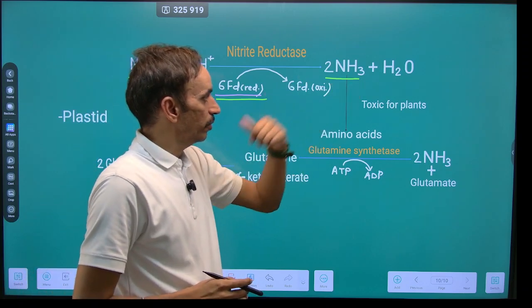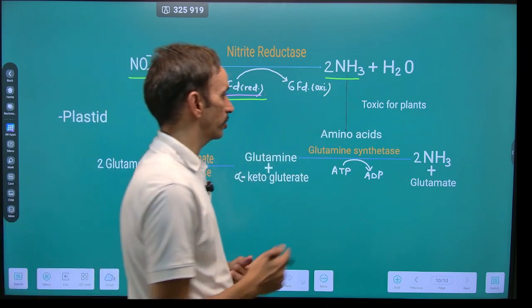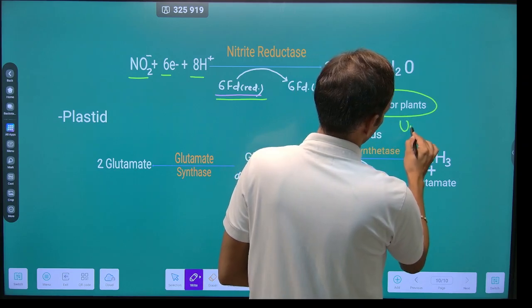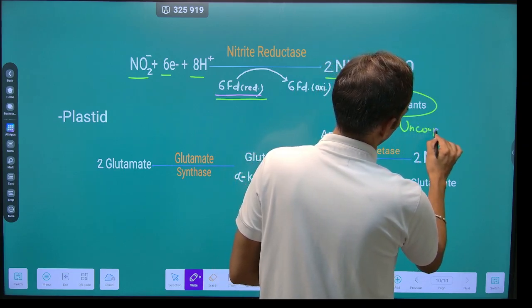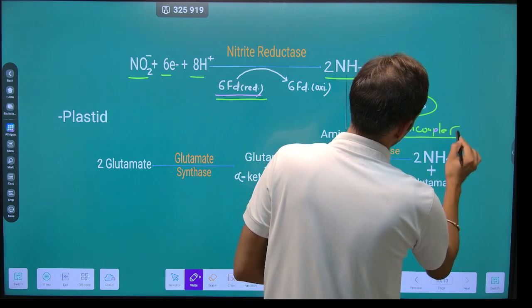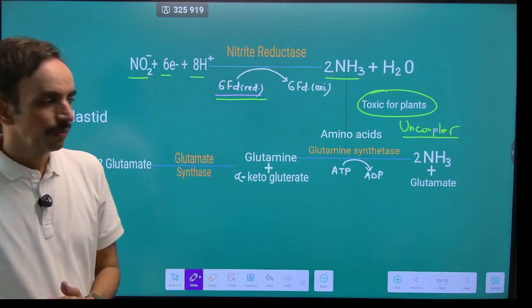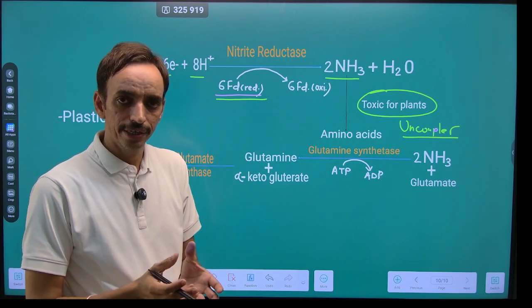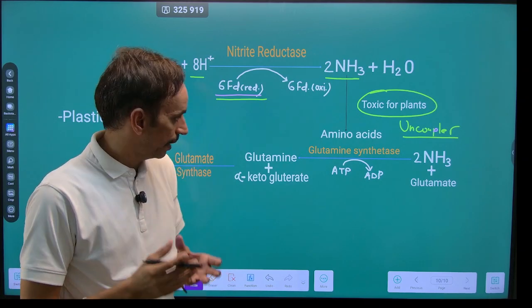Now this ammonia which is produced over here is also toxic for the plant. It can act as an uncoupler, which can disturb the membrane gradient, or the gradient across the membrane.